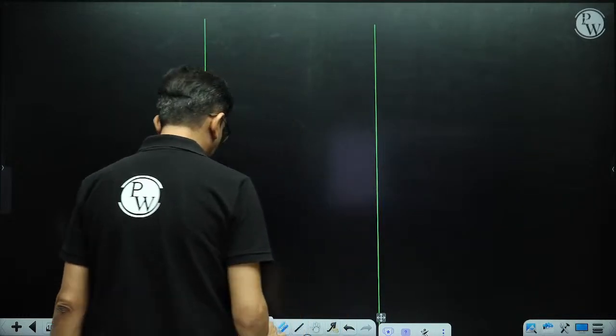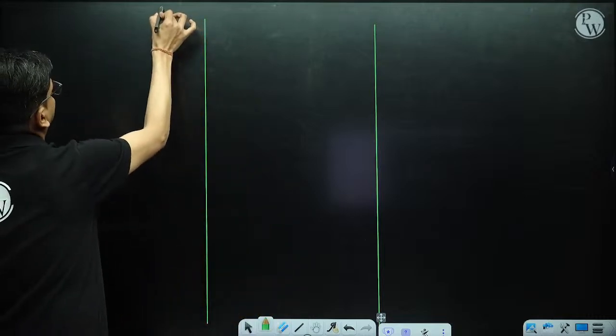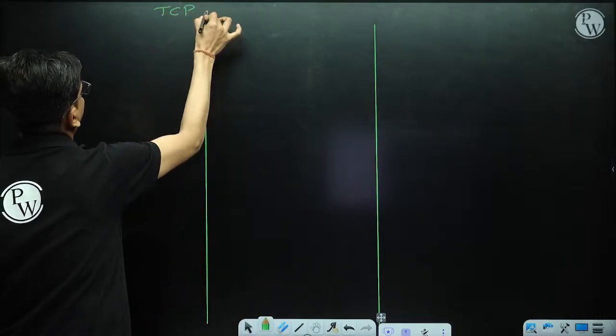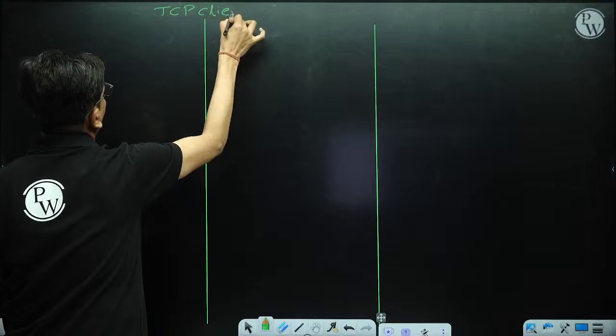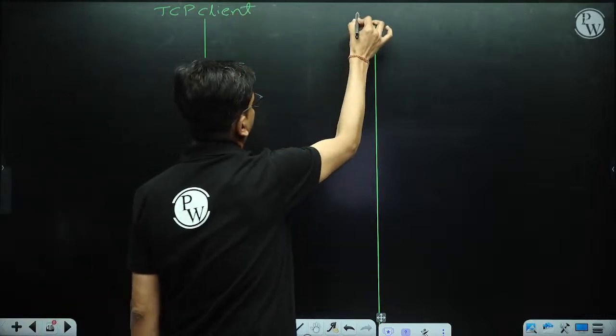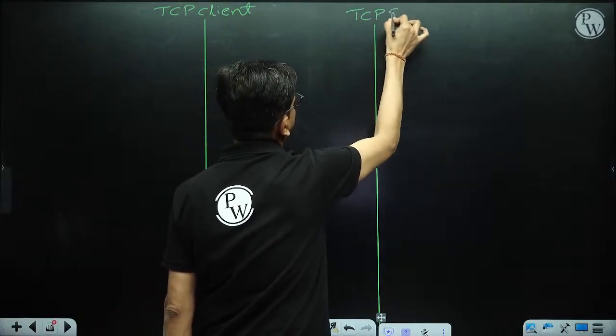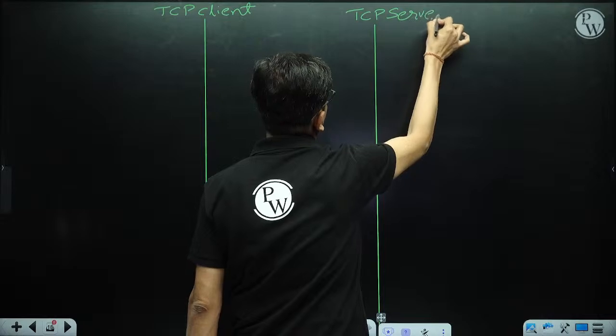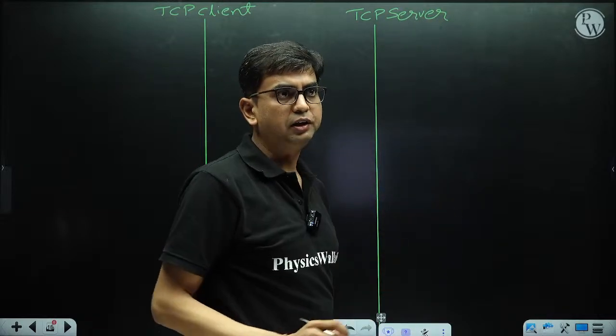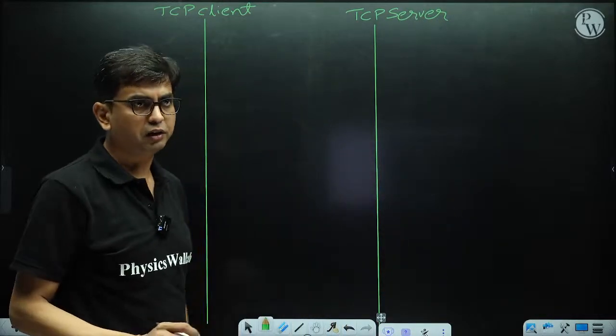Let's suppose this is the TCP client and this is the TCP server.